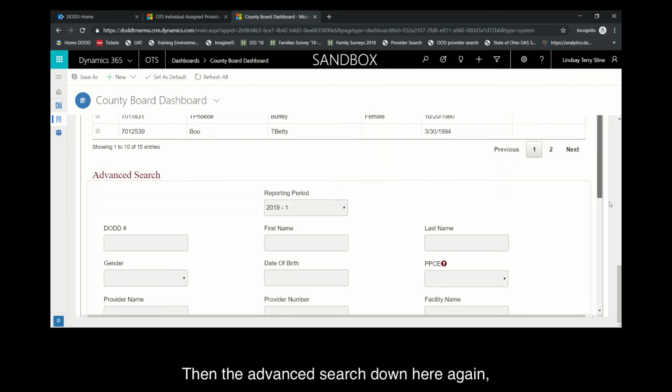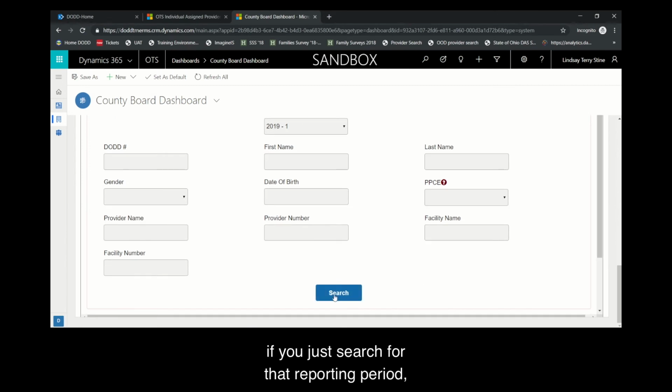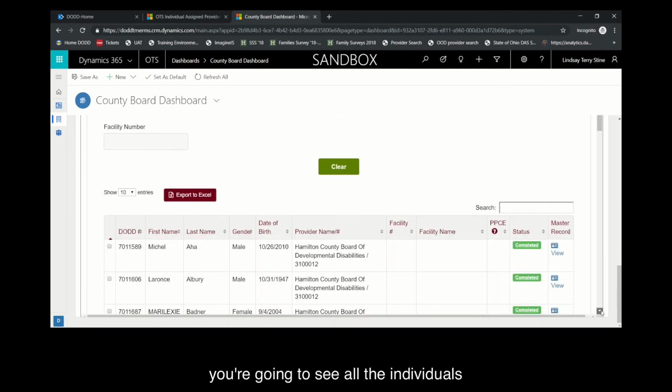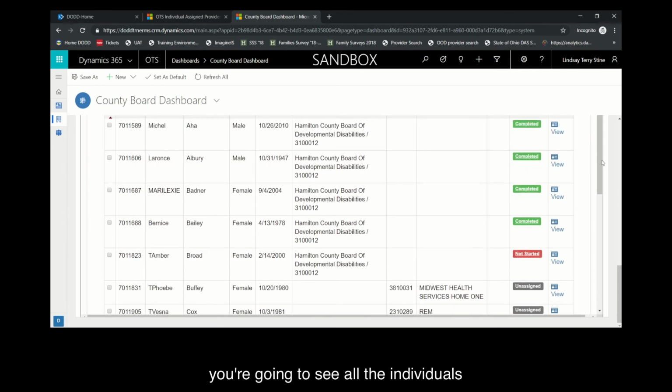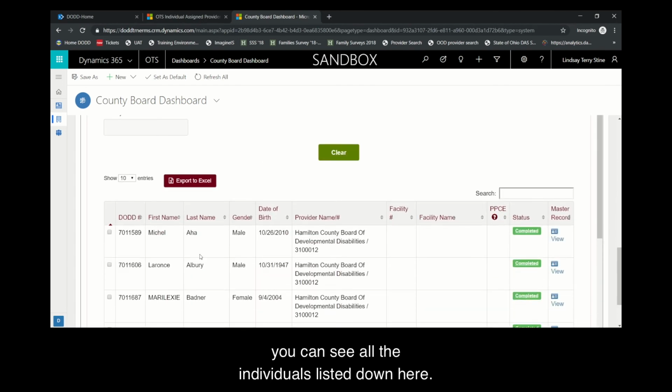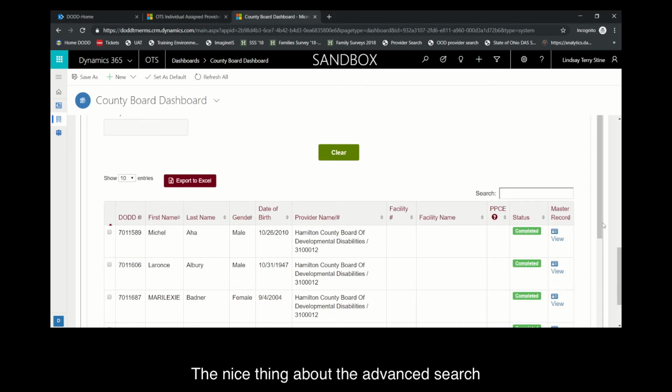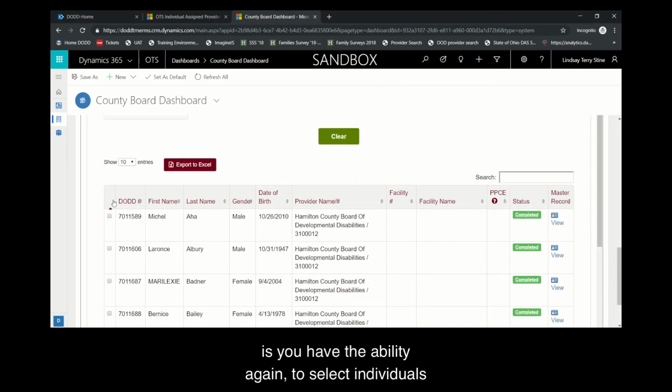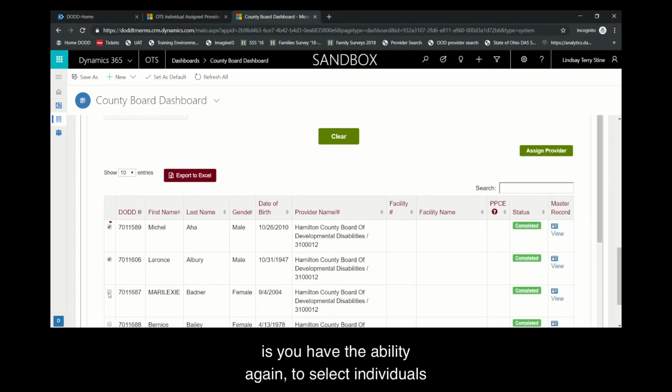Then the advanced search down here, again, if you just search for that reporting period, you're going to see all the individuals in your reporting county. When you do the advanced search and you click, you can see all the individuals listed down here. The nice thing about the advanced search is you have the ability, again, to select individuals and assign the provider.